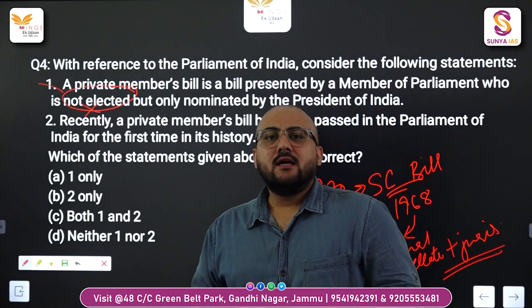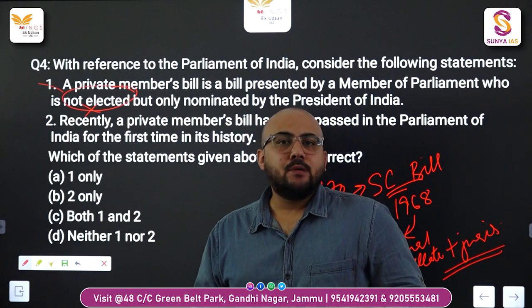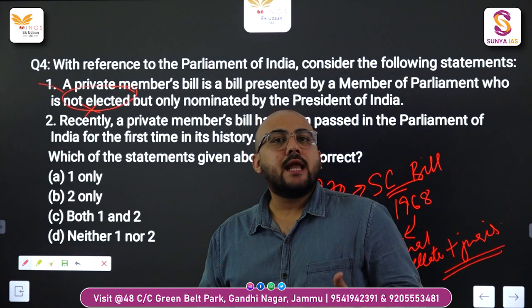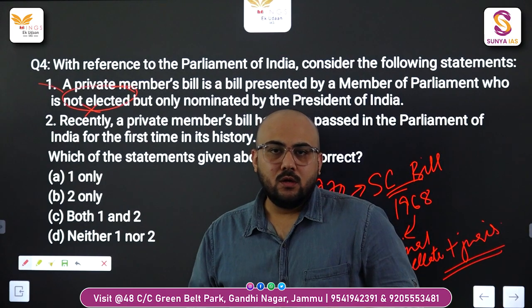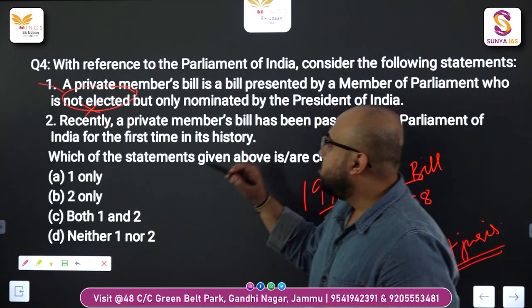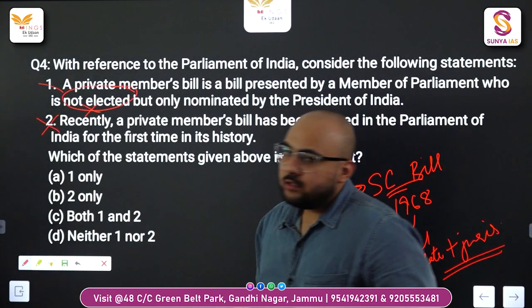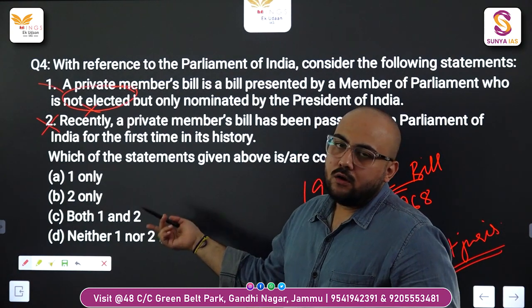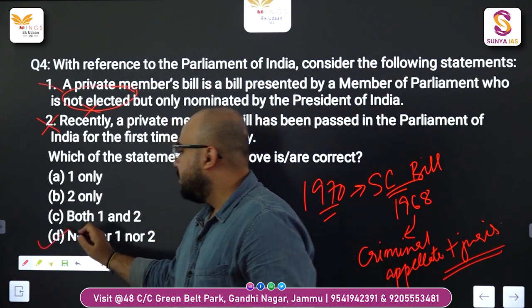Besides this fact, 14 private members' bills have been passed since 1952 till now. So of course this option is also wrong. So the right option is obviously neither 1 nor 2, option D.